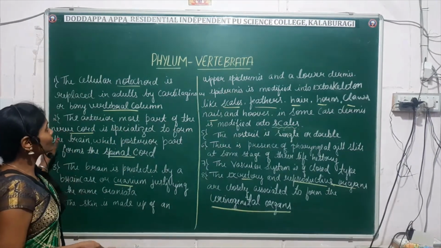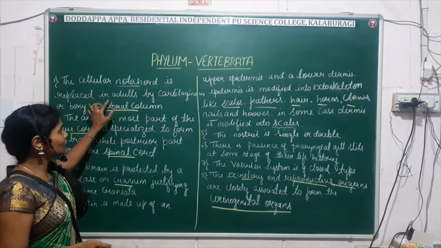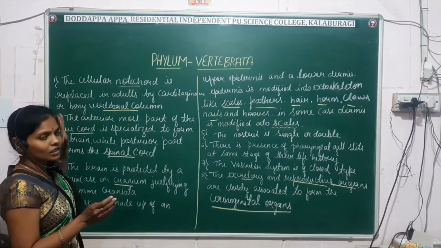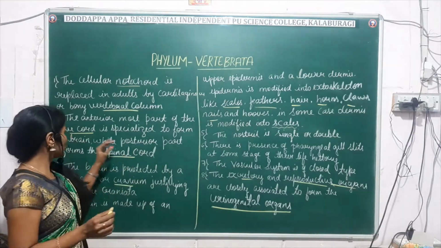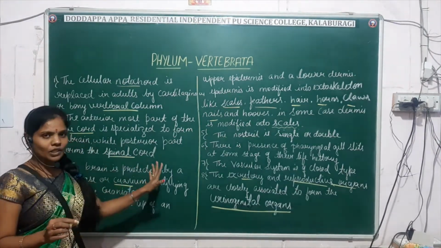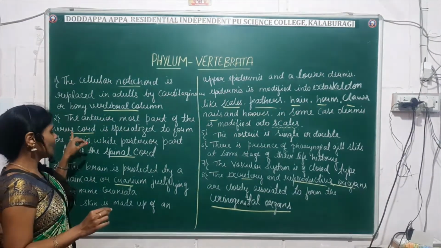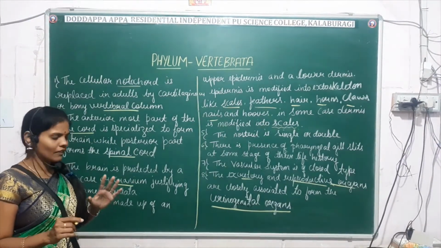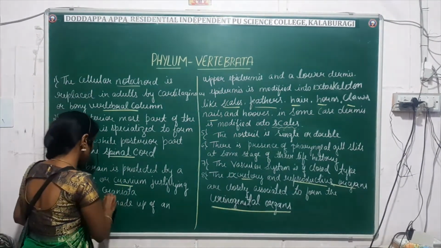To recap: first, the notochord is replaced in adults by the cartilaginous or bony vertebral column. The anteriormost part of the nerve cord is specialized to form the brain, while the posterior part forms the spinal cord. First is the vertebral column, second the nerve cord or spinal cord, and third the brain, covered by the brain case or cranium, justifying the name Craniata.